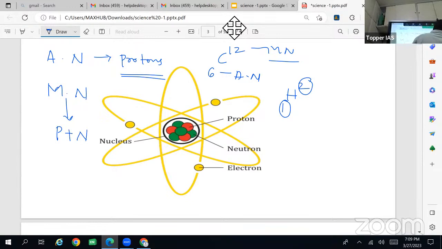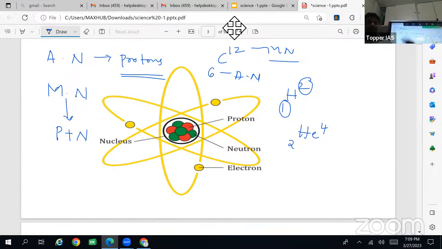Or we can take the example of helium 2 4. The atomic number is 2 and the mass number is 4. Any other example, like oxygen 8 16, sodium 11 23 or 22.